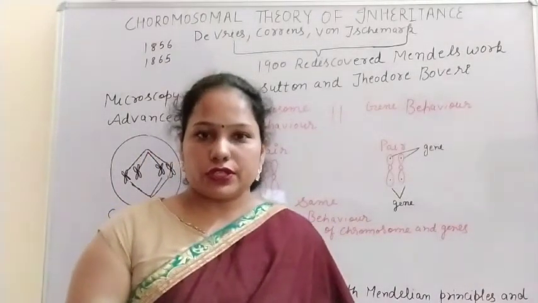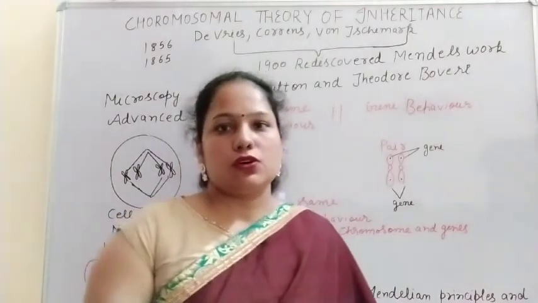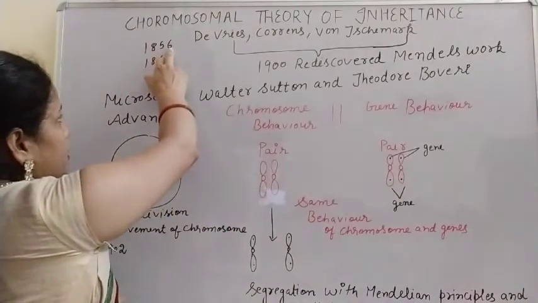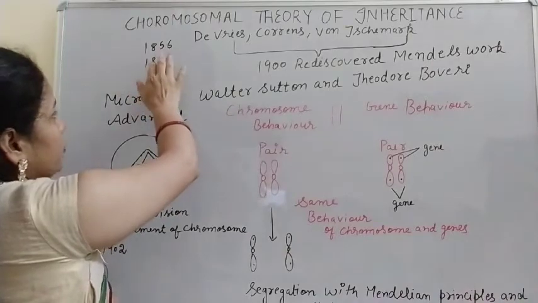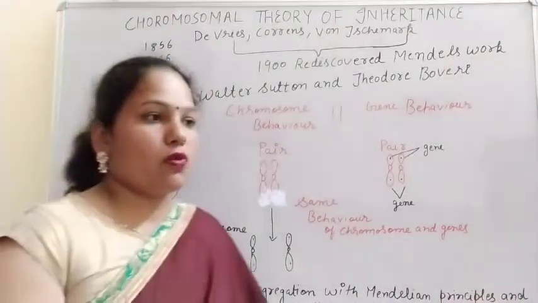Today we are going to discuss the topic chromosomal theory of inheritance. So Mendel completed his work in 1856 and his work was published in 1865. After that also he did not get the appreciation. Why?